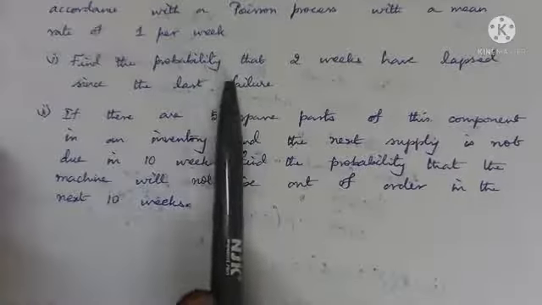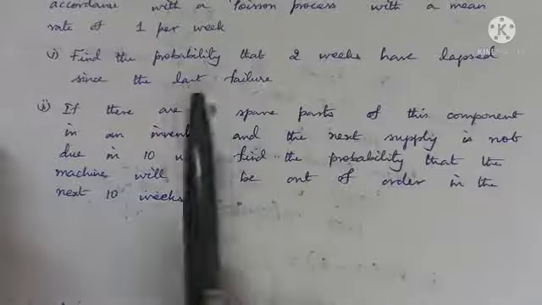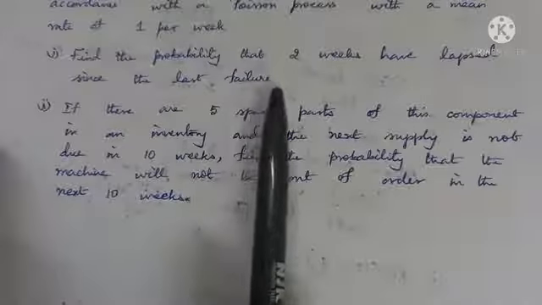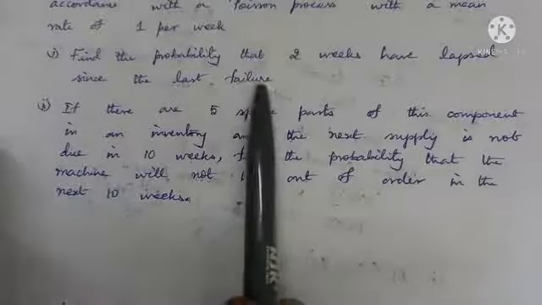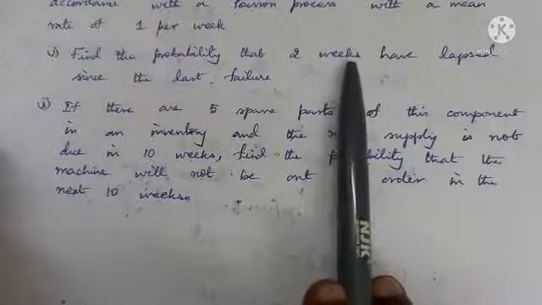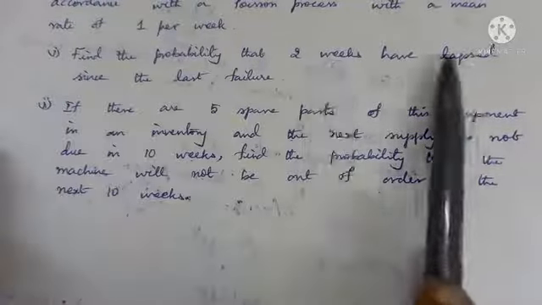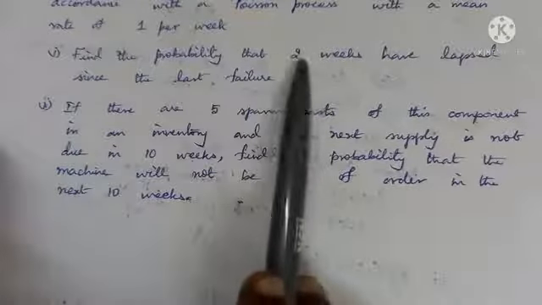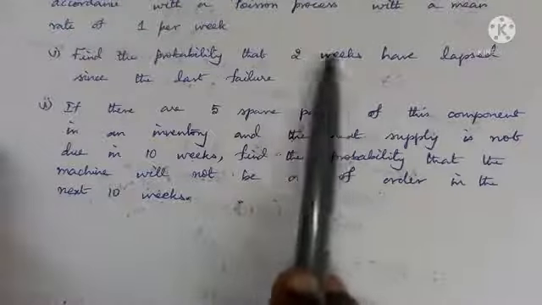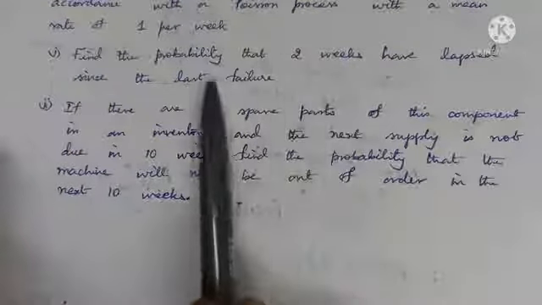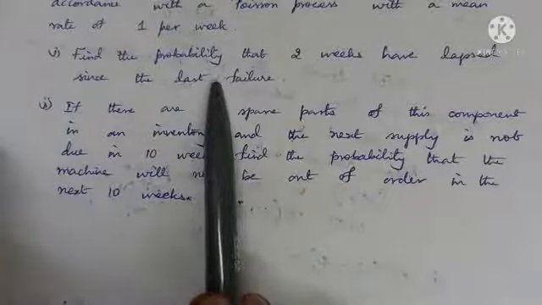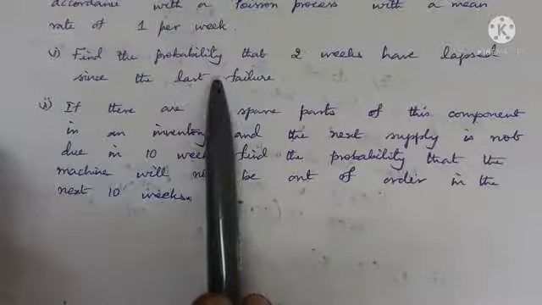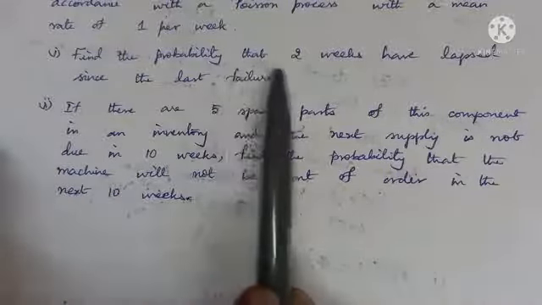We have to find the probability that 2 weeks have lapsed since the last failure. That is, there is no failure. The meaning is there is no failure for the last 2 weeks. Find such probability. That is the probability of X(2) for 2 weeks, right? So the interval is 2 weeks. So X(2) is equal to 0. So the number of failures is 0. The number of occurrences denotes the number of failed parts, which is 0. So P(X(2) = 0) is the question asked.